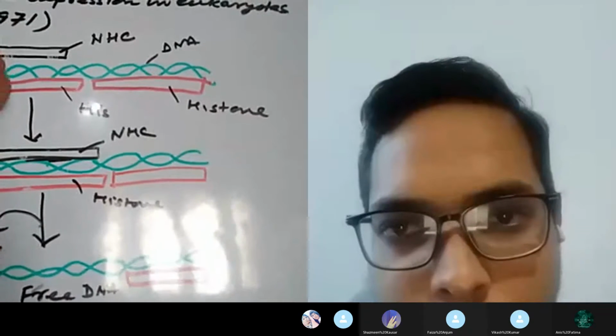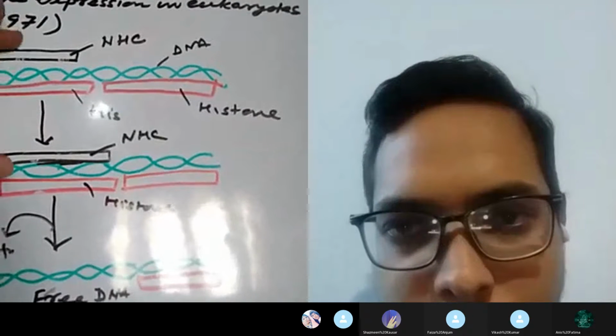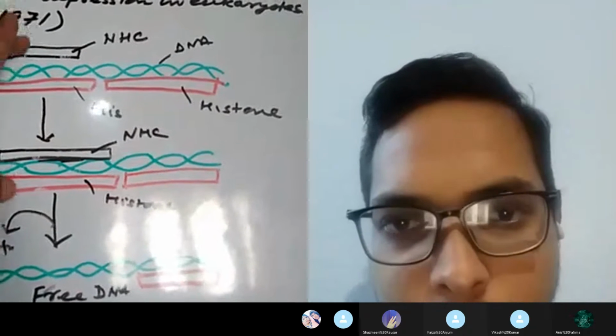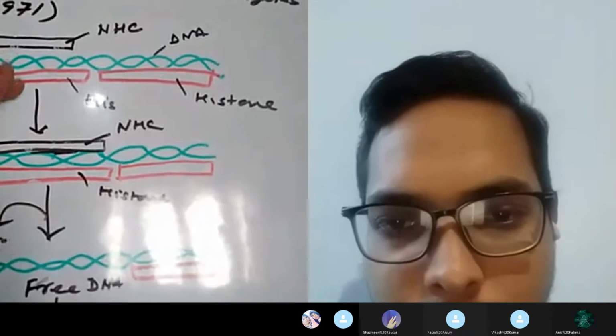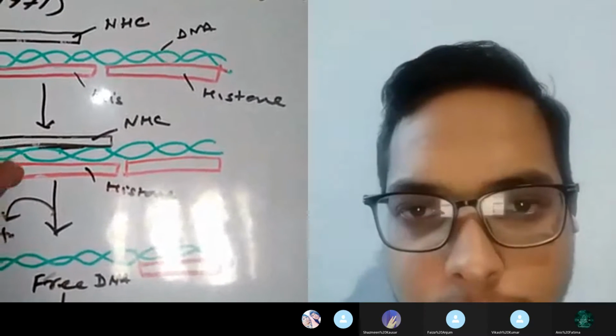So when a particular part of the DNA is to be transcribed, then non-histone protein comes in contact with that part of the DNA, and it forms a complex with the histone protein, which in turn helps in the removal of the histone protein from that part of the DNA which is to be transcribed.